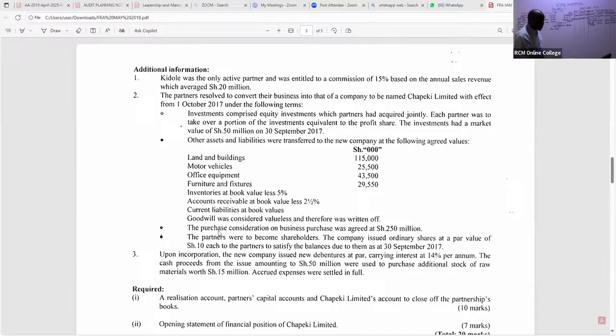Now, ladies and gentlemen, we continue. So look at this note. The purchase consideration on business purchase was agreed at 250 million. That's 250,000, remember, we are cutting 3 zeros. Purchase consideration will be debited to the new company being formed, and you credit your realization.